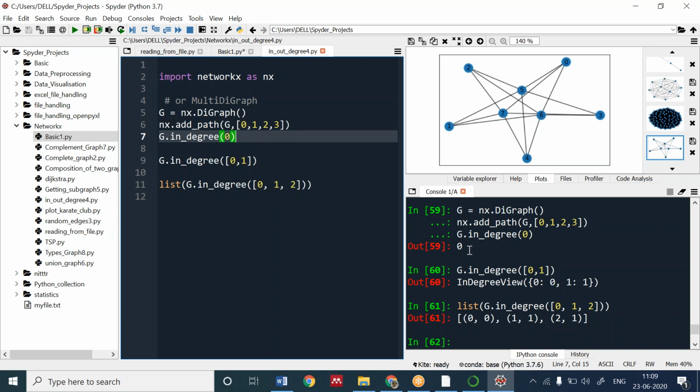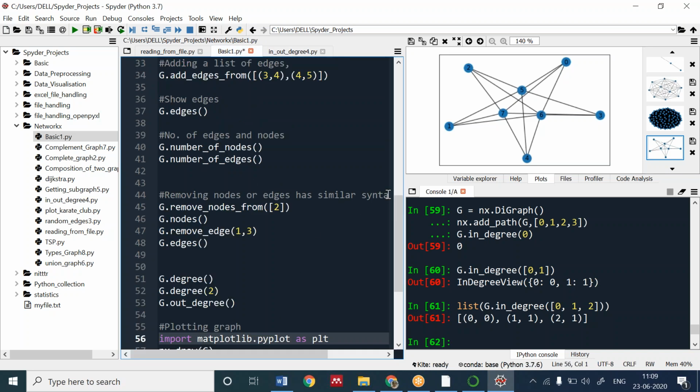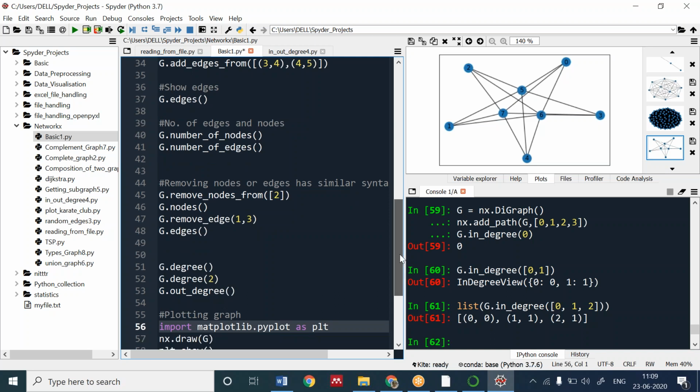So the in degree of 0: I want to see this is 0. No incoming edges are there on 0. If I want to see the incoming edges on 0 and 1, on 0 the in degree is 0, and for 1 it is 1. I will show how this graph looks, then it will be easy for you to analyze it.